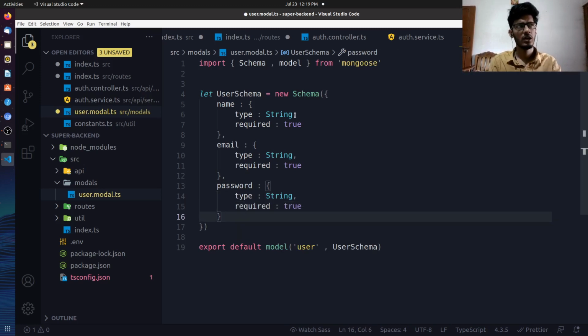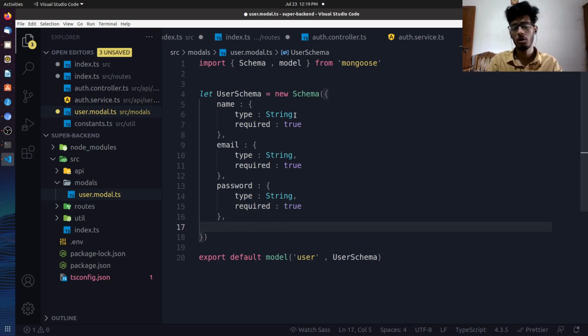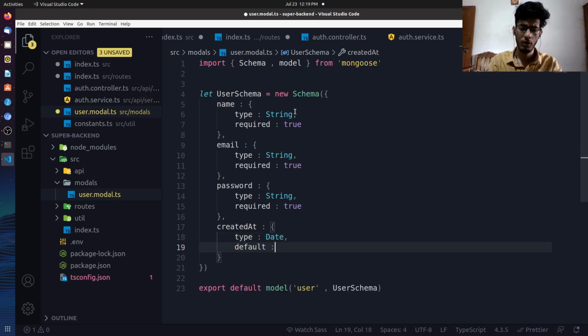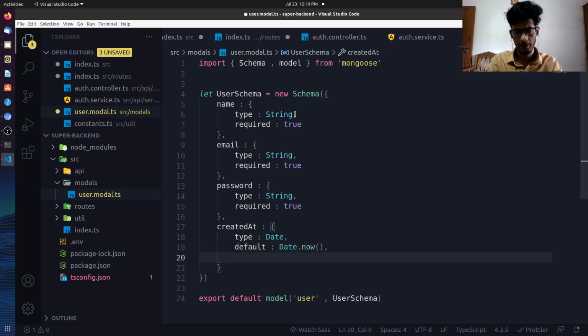The next thing we need, what? We need created at, which will be of type date, okay, and the default will be the current date, so date dot now, right? And required is true.